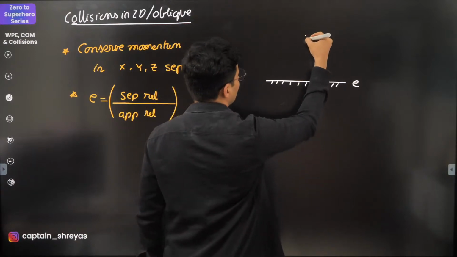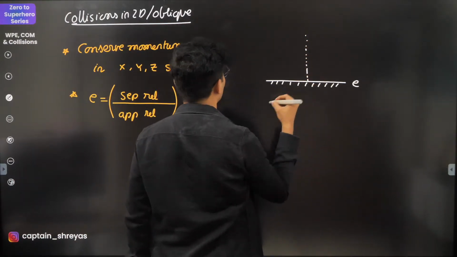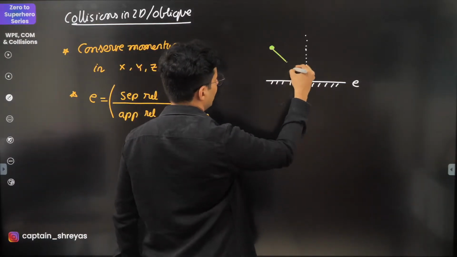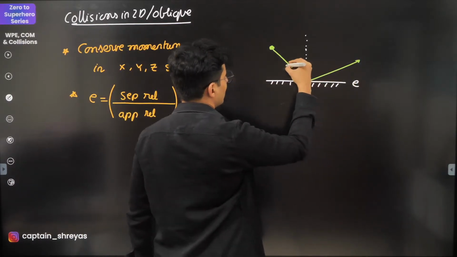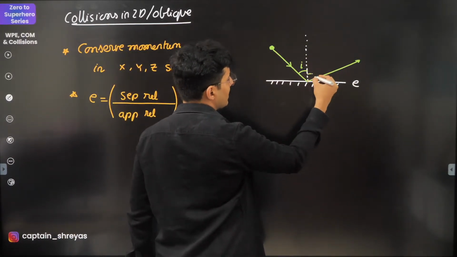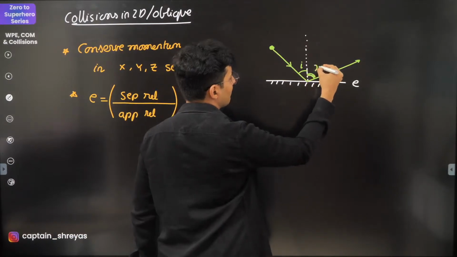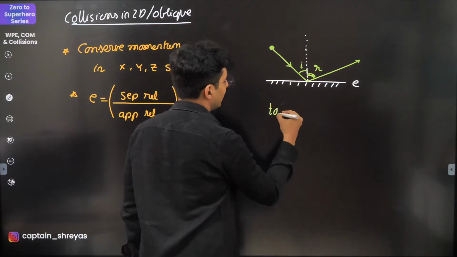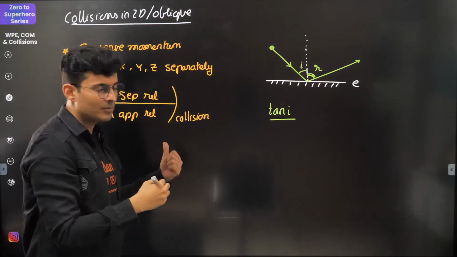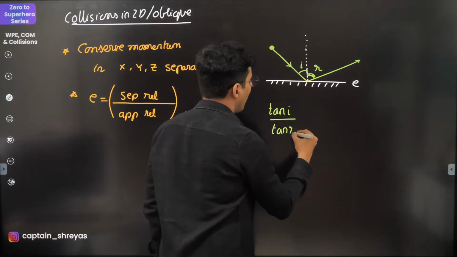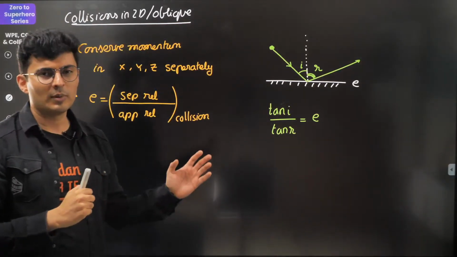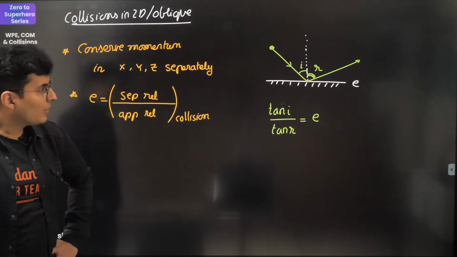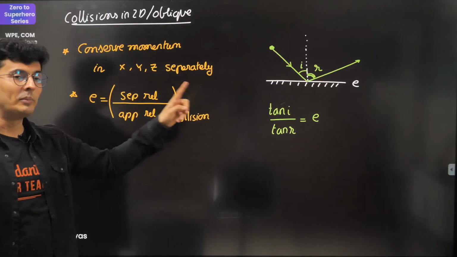This is my normal to it, and there is a mass which hits over here with angle of incidence I, and it rebounds like this with an angle of reflection R. Then you will notice that tan I by tan R is basically e. This is a very important formula, it will help you in solving many questions. Keep this in mind, especially for oblique collisions.